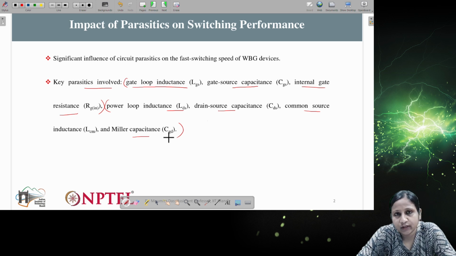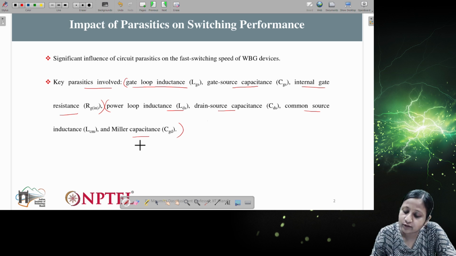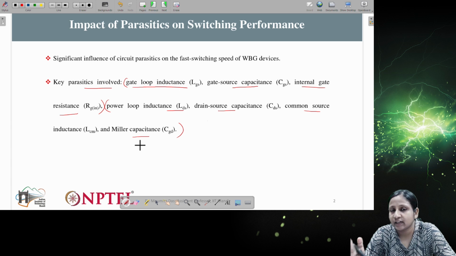So there are two different parasitic related effects. The first one, as I have shown here, is with respect to the gate loop, and the second one is with respect to the power loop. These are the different components which come in the circuit and cause effects in the switching characteristics or in the output signal.